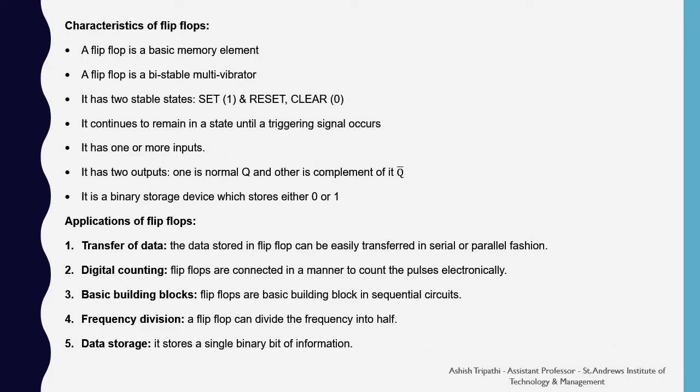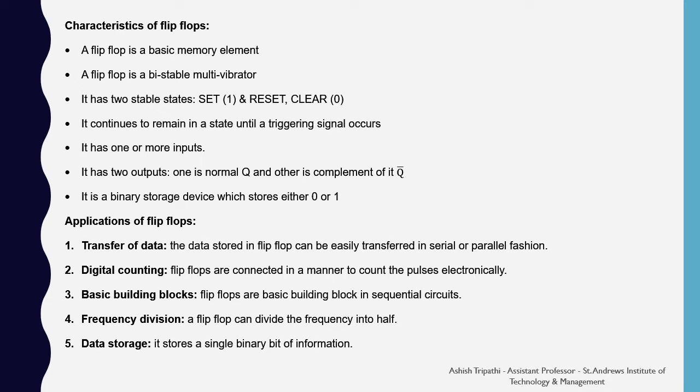Here are the characteristics of the flip-flop. A flip-flop is a basic memory element present in the sequential circuit. A flip-flop is a bistable multivibrator because it changes state as soon as the input and the previous output change. It has two states, set and reset. It continues to remain in a state until a triggering signal occurs.